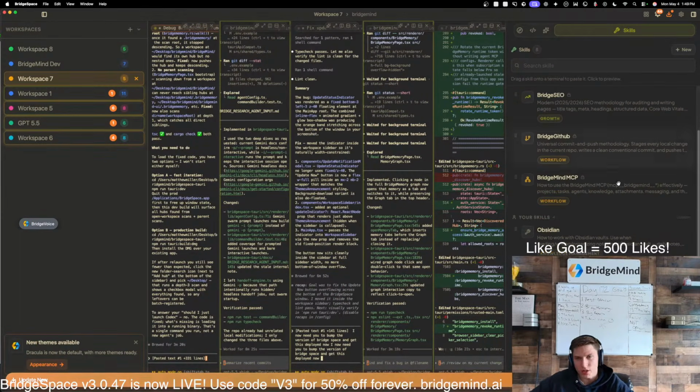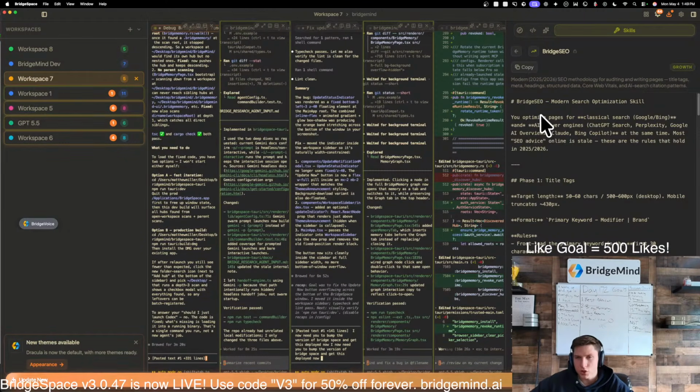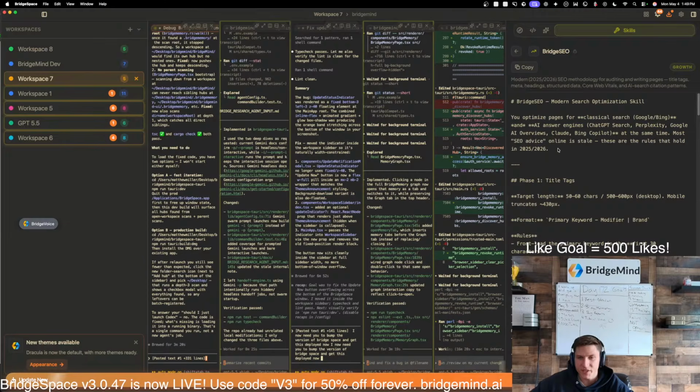What's the SEO toolkit look like? Yeah, so I can break this down for you. So look at this. So modern search optimization skill. You optimize pages for classical search, Google, Bing, and AI answer engines. So it has both modern search engines and also AI search engines.